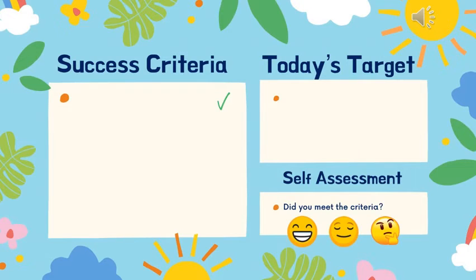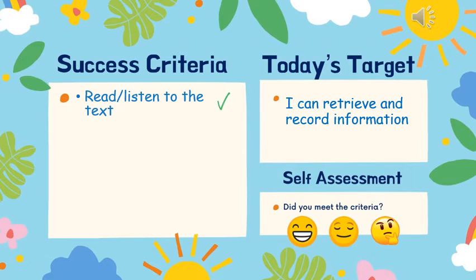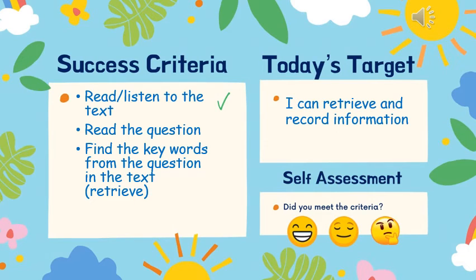So today you've been retrieving and recording information from the text. Did you read and listen to the text? Did you read the question carefully? Did you find the key words from the question in the text, and did you record your answers? If you got your answers correct and you followed all them steps, you're a big smiley face. If you did most of them, or you still need a bit more work, the second emoji. And if we didn't follow those steps and we didn't get many right, with a thinking face. And we'll try again another day.